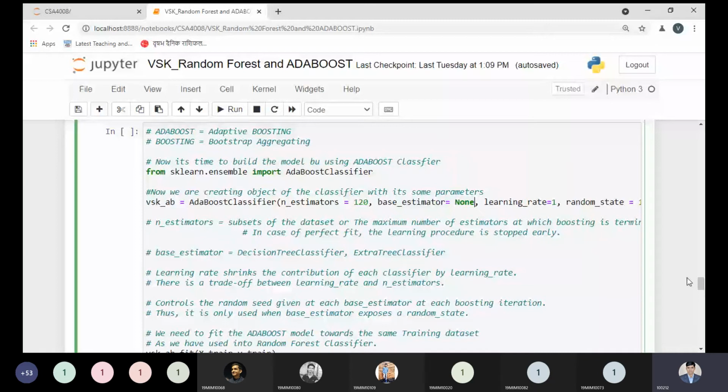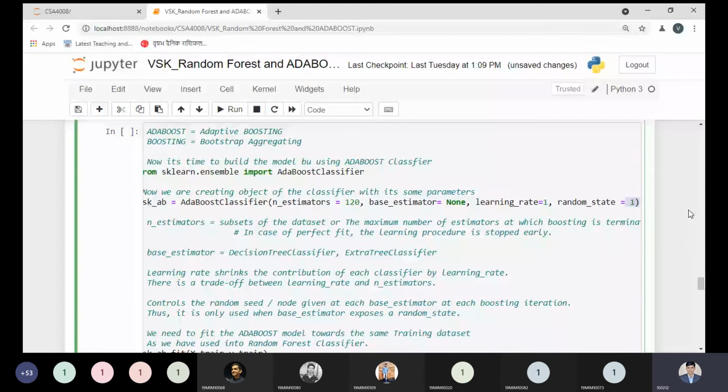And random state is the optional part, but if you want to use it, what is the meaning of the random state? Random state is saying that if you want to control some random node or seed over the decision tree, then you can do it with the help of each iteration. Internally, while performing, it will update something dynamically at the time of the boosting mechanism. So we can expose this concept by the random state. Random state we have is 1, but if you want to update some values, then you can update according to demand.